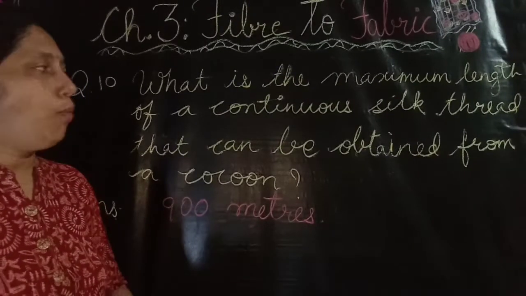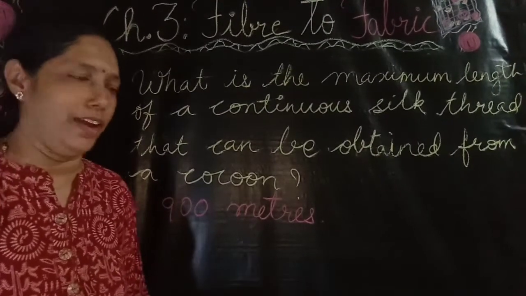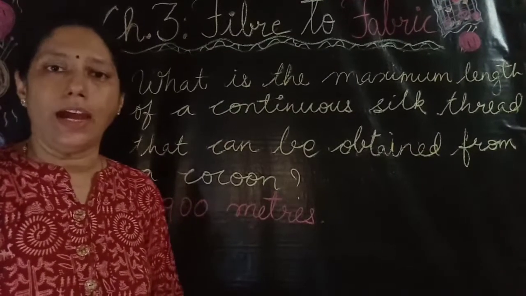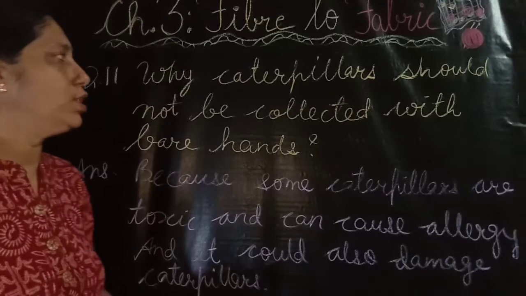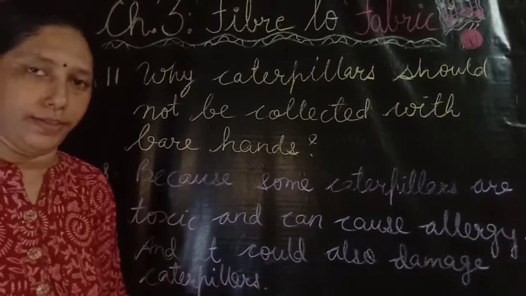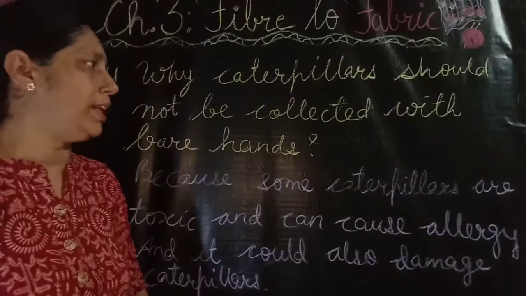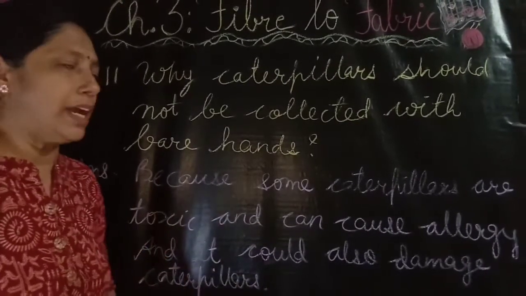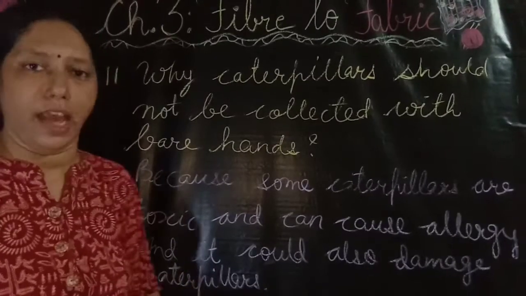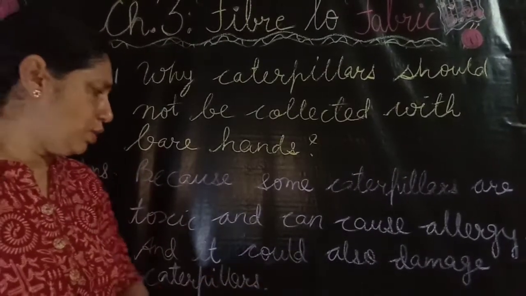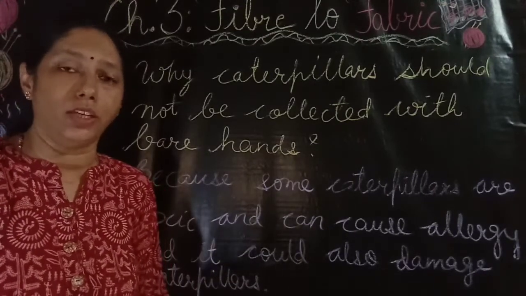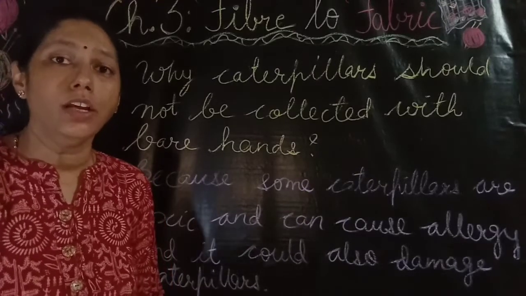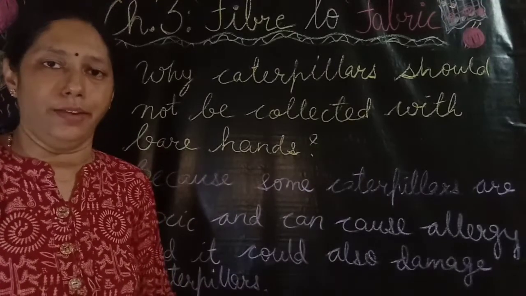Next question is, what is the maximum length of a continuous silk thread that can be obtained from a cocoon? Answer is, the maximum length can be 900 meters. Next question is, why should caterpillars not be collected with bare hands? The answer is, caterpillars should not be collected with bare hands because some caterpillars are toxic and can cause allergy, and it could also damage the caterpillars. If we collect them with bare hands, then it may damage the silk thread and we will not obtain the desired length of the silk thread.